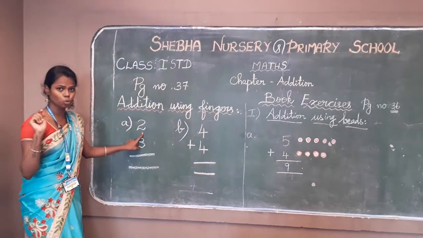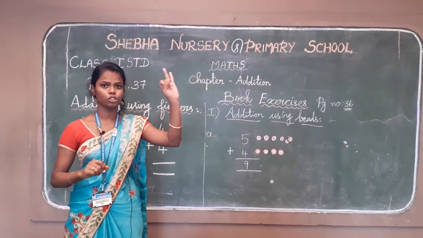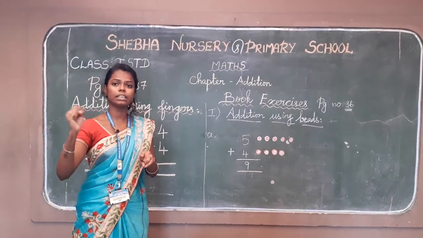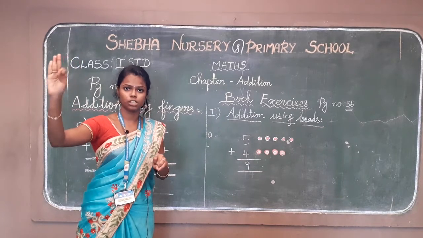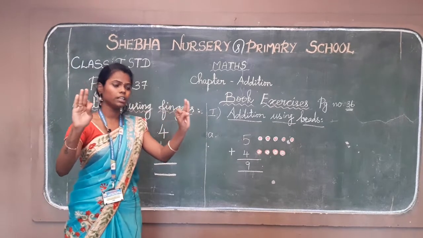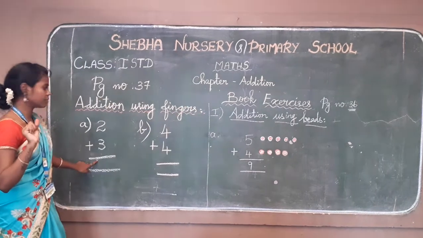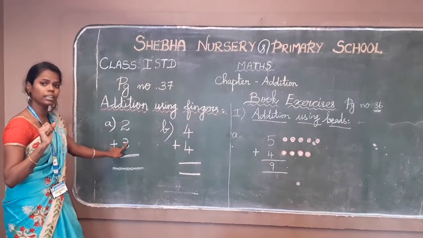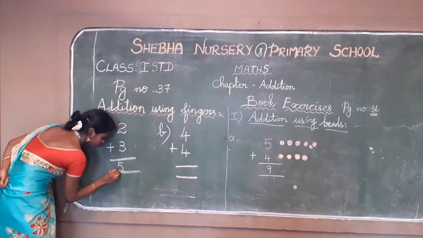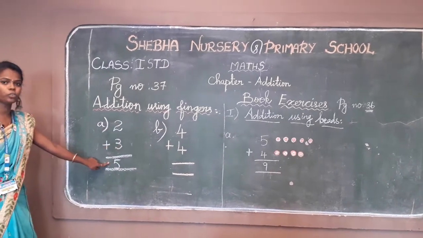First number is 2. So you have to take 2 fingers in this hand. 1, 2. And second number is 3. So you have to take 3 fingers in this hand. 1, 2, 3. In this hand 2, in this hand 3. So you have to combine together: 1, 2, 3, 4, 5. And the answer is 5. 2 plus 3 is equal to 5. You write the answer, the number 5.